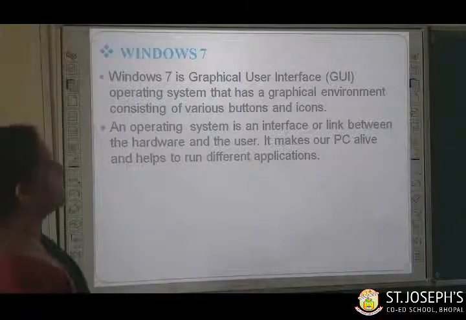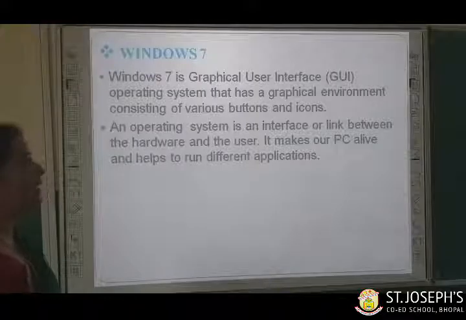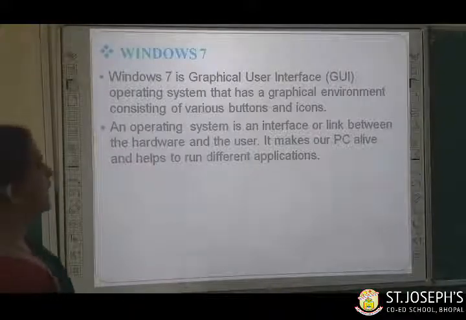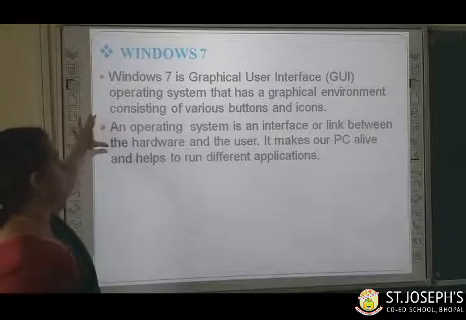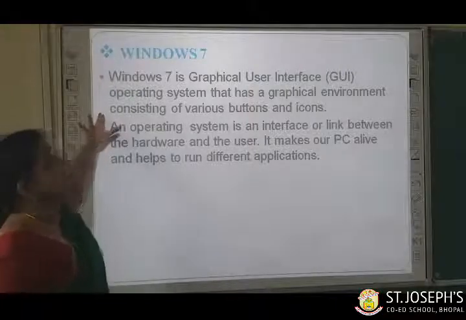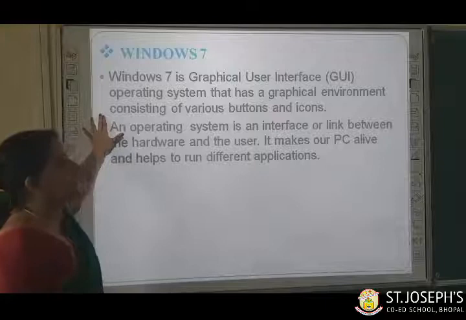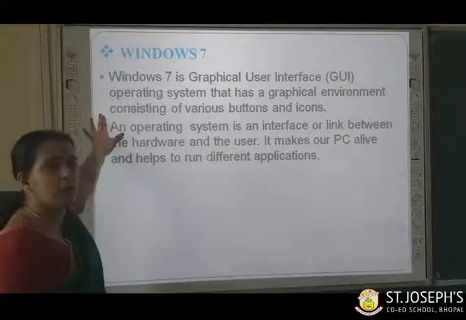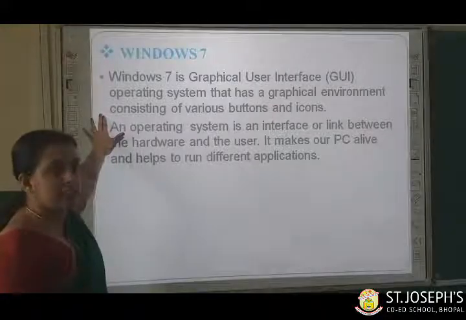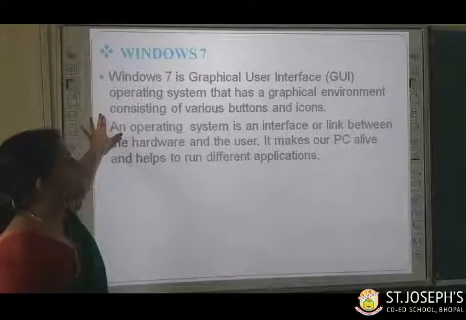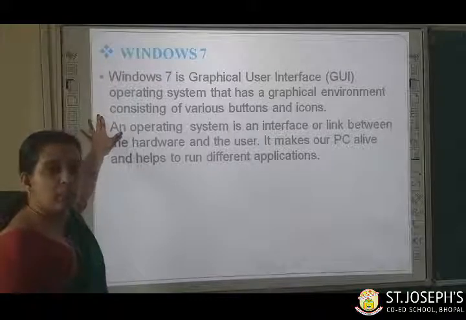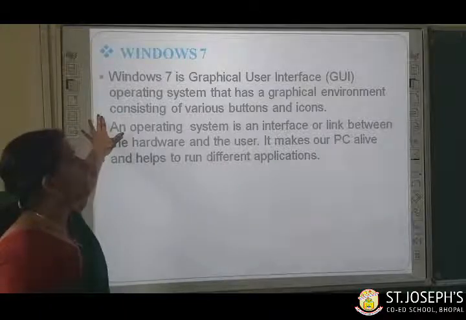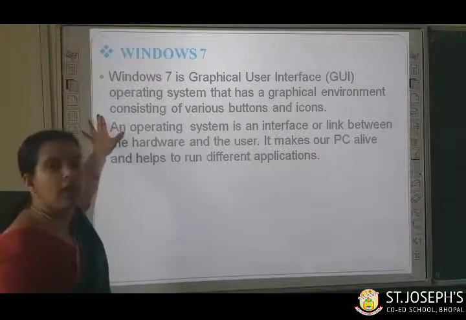Windows 7 is a graphical user interface operating system that has a graphical environment consisting of various buttons and icons. Windows 7 is a graphical user interface, GUI. What do you mean by GUI? GUI stands for graphical user interface. This operating system provides picture-oriented interaction with the hardware and software.